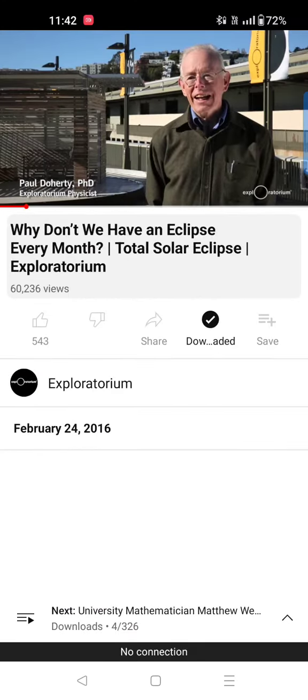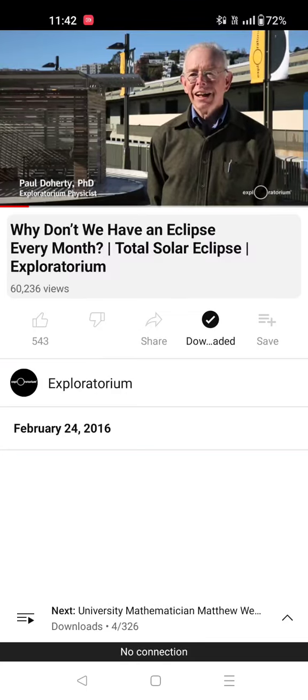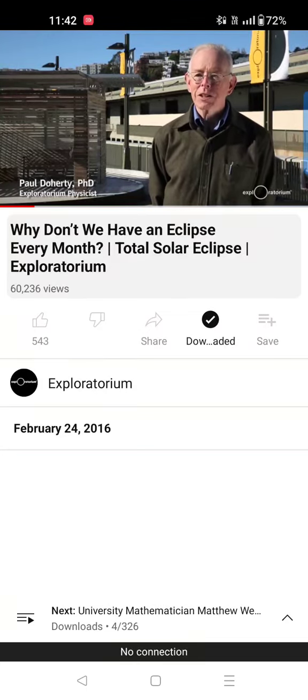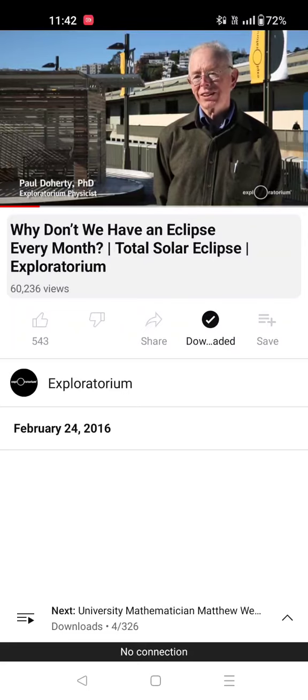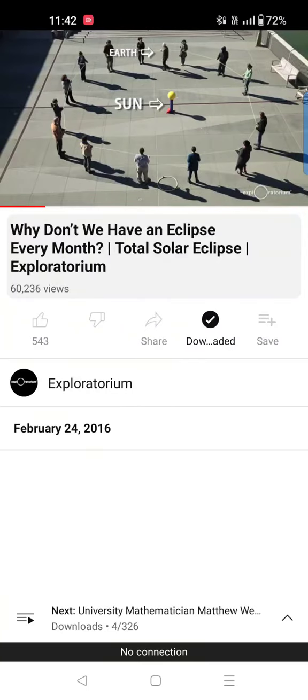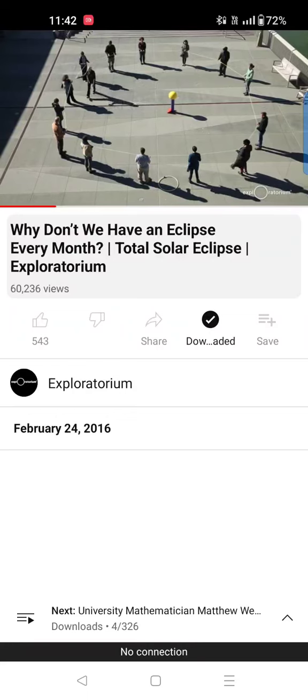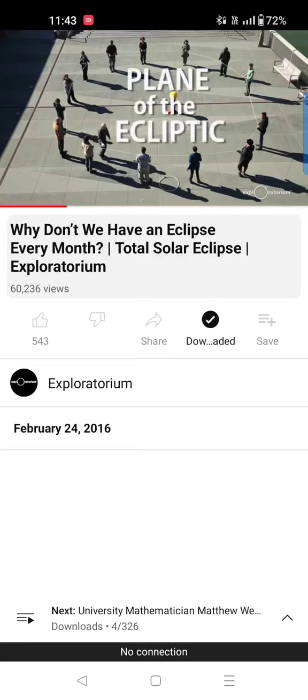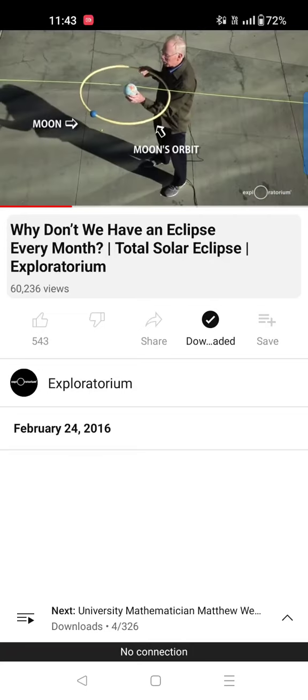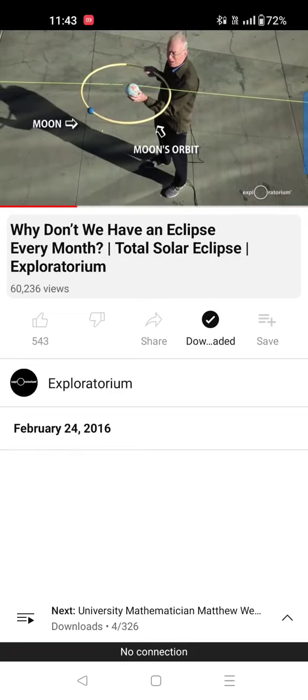Celestial mechanics, eclipses. It really helps to make a three-dimensional model of the Earth, the Moon, and the Sun. So once a year, the Earth is going to move around this orbit. The yellow string represents the plane of the Earth's orbit around the Sun, the plane of the ecliptic. The hula hoop represents the plane of the Moon's orbit around the Earth.